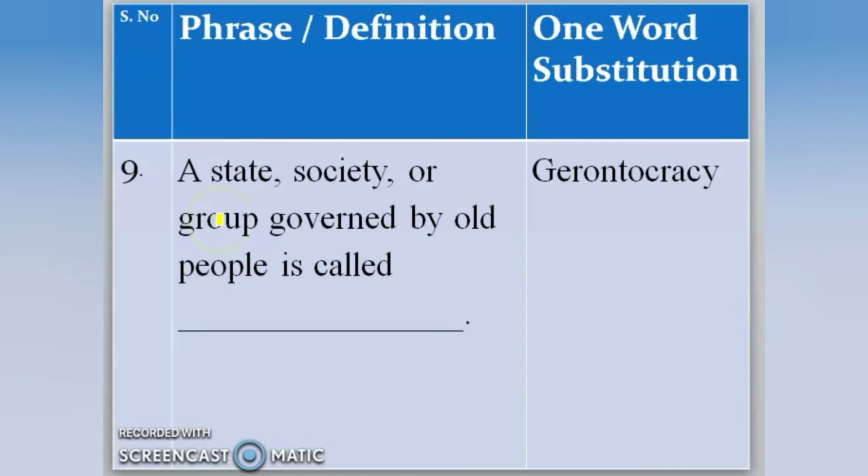A state, society, or group governed by old people is called dash. So such a type of government or rule is called gerontocracy. Gerontocracy. So we have the root word cracy reflecting the meaning of rule. So geronto is related to old age. Okay, so when old people rule the country, that's called gerontocracy.